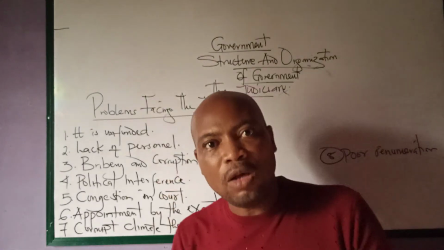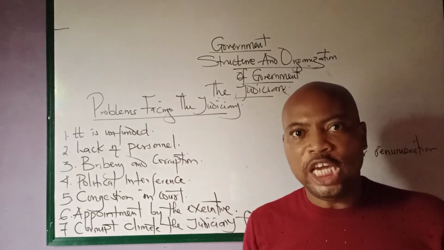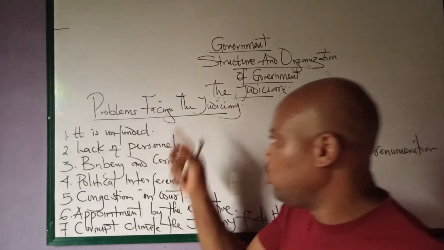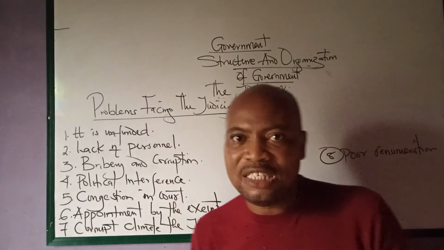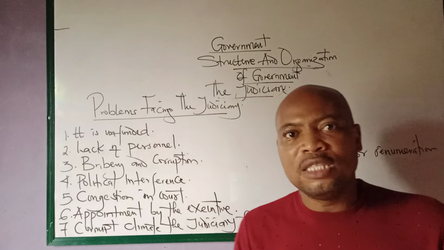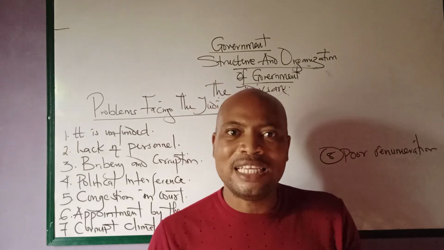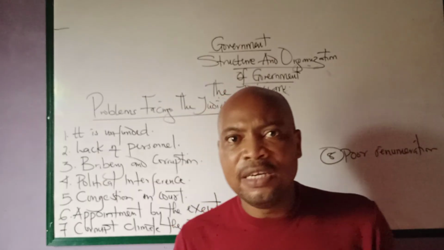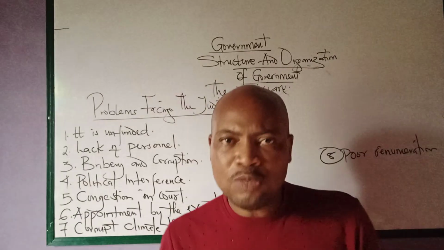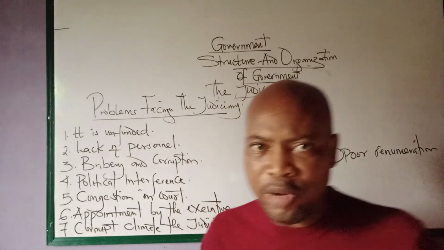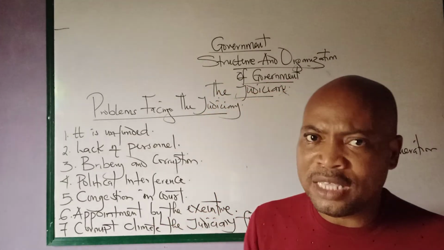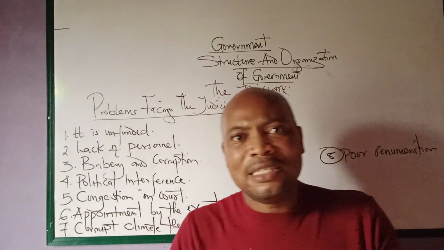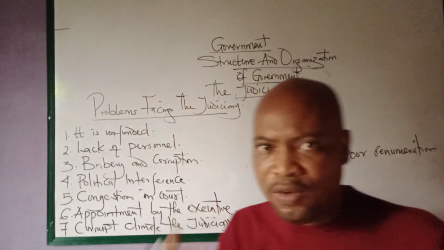Then bribery and corruption. A lot of judicial officials engage in bribery and corruption, so this is hampering the progress of the judiciary. Then political interference. The political interference is always coming from the so-called executive and the legislative arm of government. And because of this, the judiciary cannot function effectively. For example, the appointment of judicial officers, that is senior appointment, is done by the executive arm of government. And he who pays the piper dictates the tune. So for that reason, it cannot function very well.